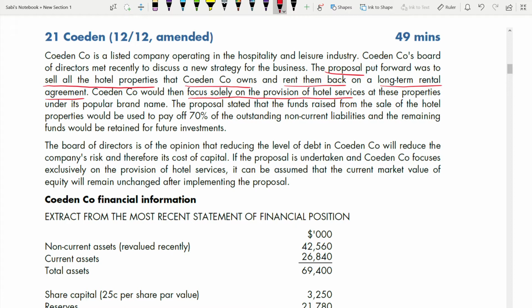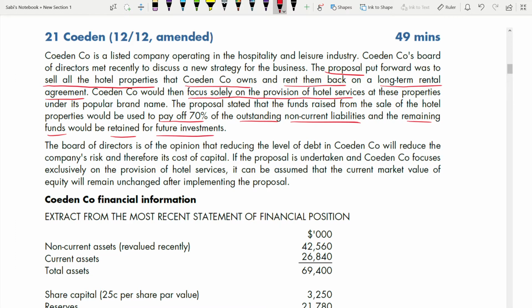That means they are selling all the hotel properties, for which they are going to get money. Using that money, they are going to pay 70% of their non-current liabilities, and the remaining 30% they are going to retain so that they can invest in the future. This is the proposal.